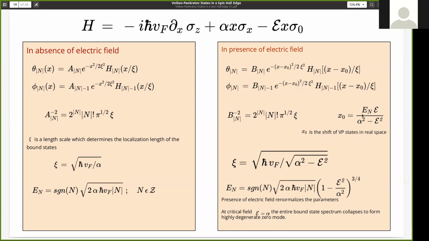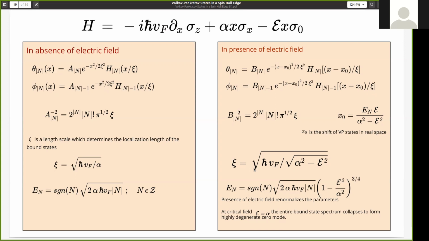But you can see, let's first analyze the zero mode. For the zero mode, E_n is zero, so basically the zero mode does not shift at all. So the zero mode is unaffected by the presence of the electric field. It is topologically protected. And for other non-zero energy states, you can see these x0 are different and not similar. So different states with different energy shift differently in the presence of electric field.